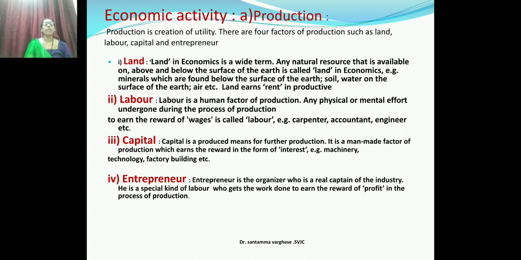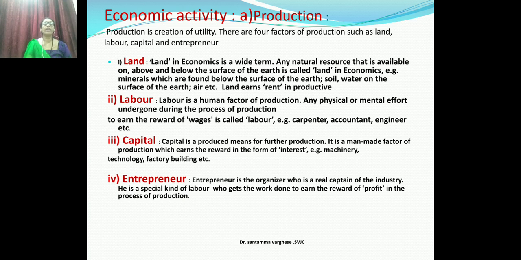We studied this in the classification of wants and value in use. In wants, we studied about economic wants and non-economic wants. Economic wants are those for which we pay money, in monetary terms. Non-economic wants, like air and water, come under non-economic wants.